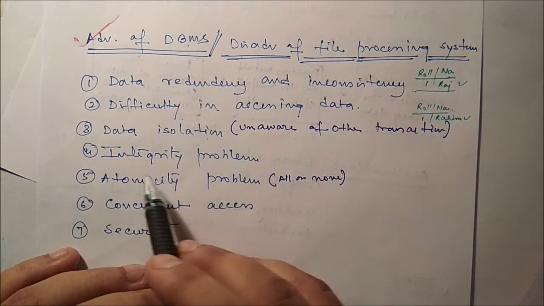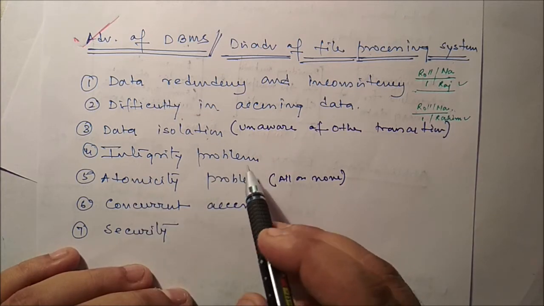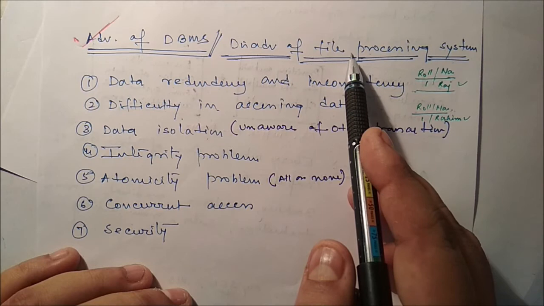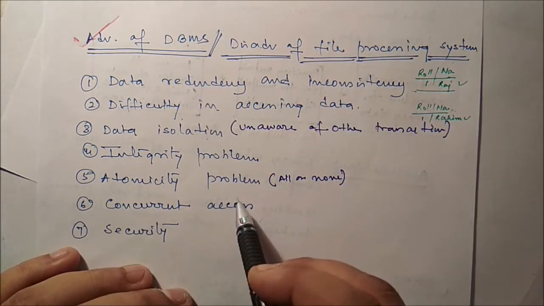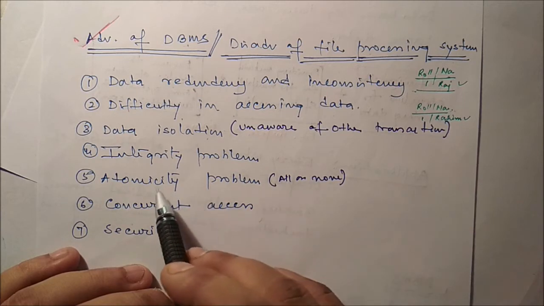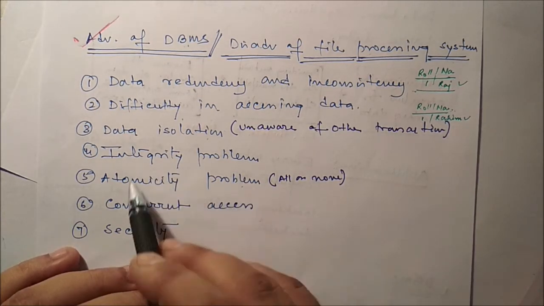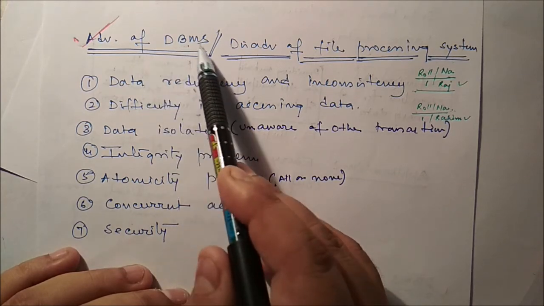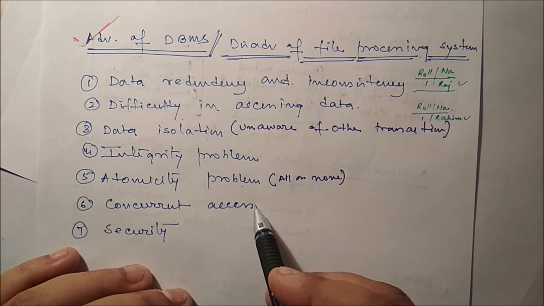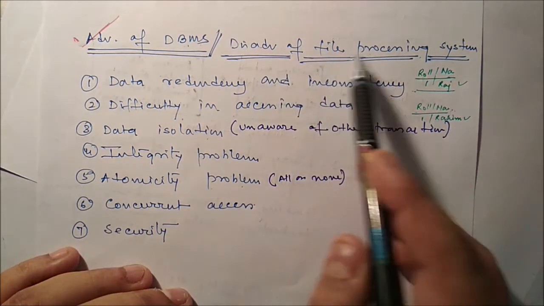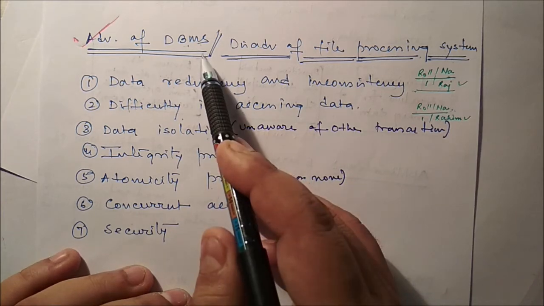Next, integrity problem. Various types of integrity constraints are there that we cannot implement in a file processing system, but we can implement in DBMS. Now, atomicity problem, all or none. So execute all the programs or do not execute any program. That we can implement easily in DBMS, but that is not possible in the file processing system. Now, concurrent access. In a file processing system, we cannot implement concurrent access, but it is possible in DBMS.